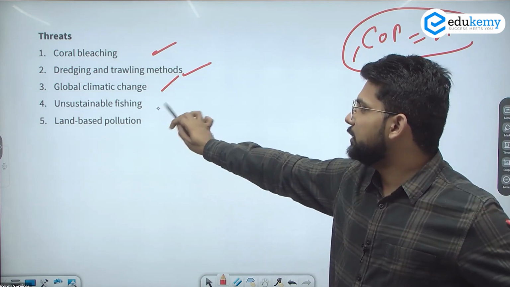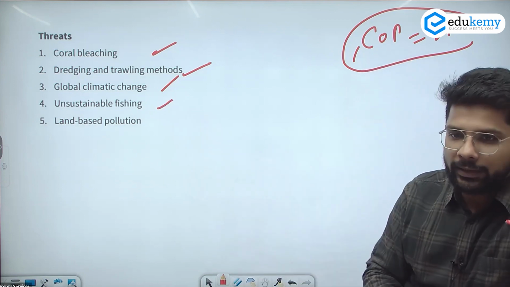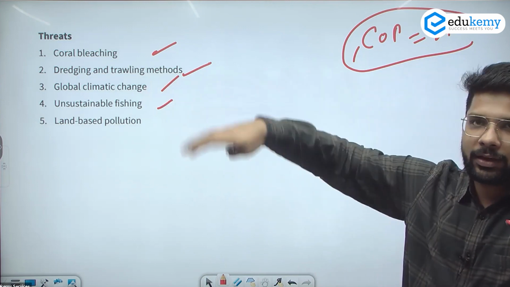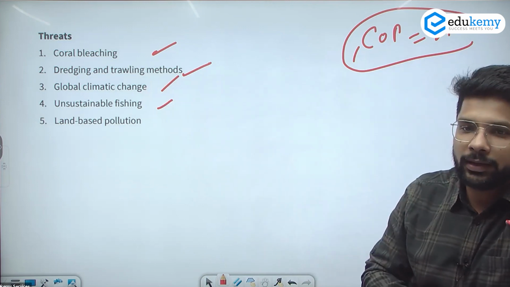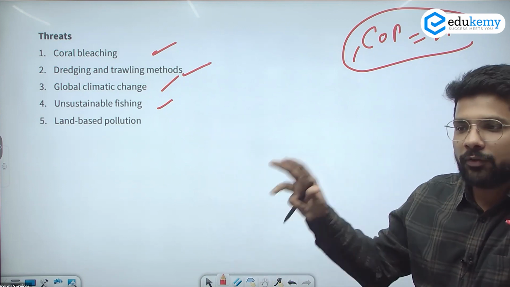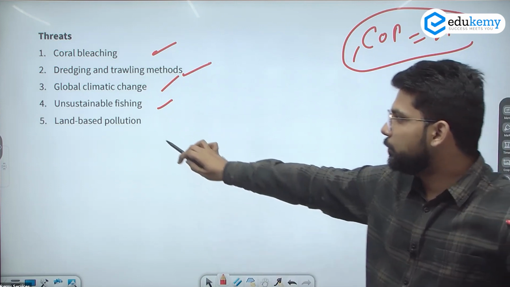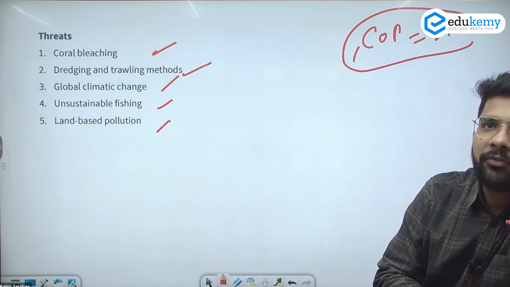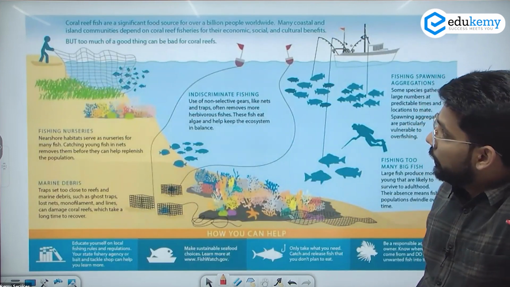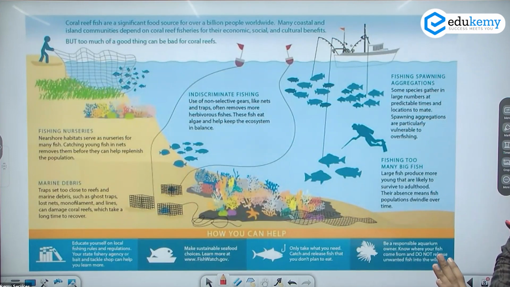Then unsustainable fishing, a large amount of fishing from a small area. Like if we are going to the sea, when we are covering an area where the coral is also there, and we are doing the fishing at a very high amount, so they are also affecting the corals. And the land-based pollution, like the plastic pollution mainly, which is affecting the corals. So we will see in a pictorial way as well. These are mainly the things which are affecting the corals.